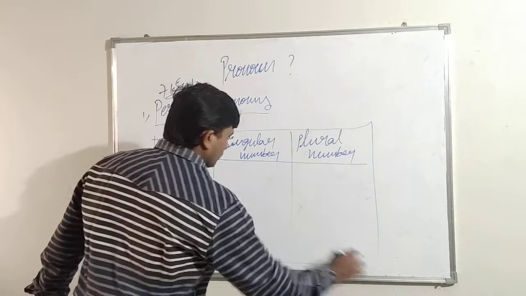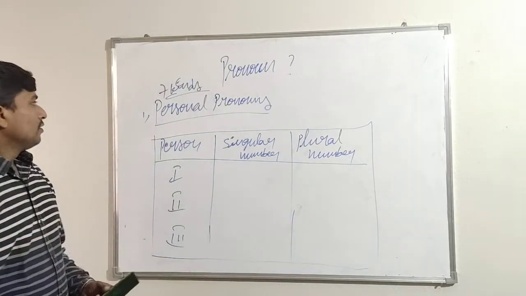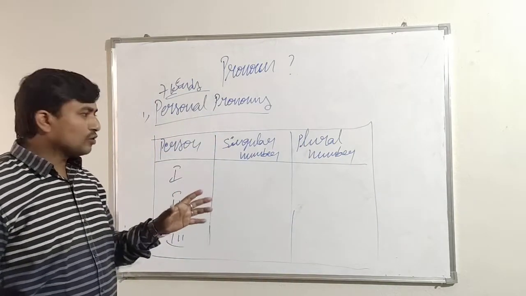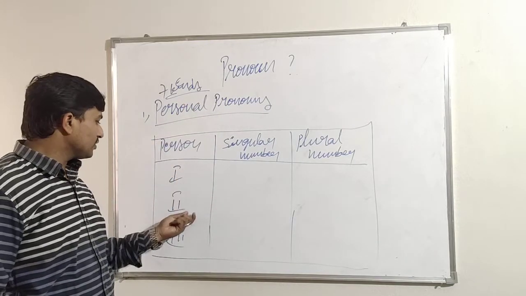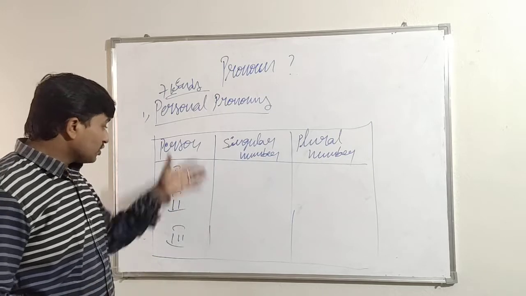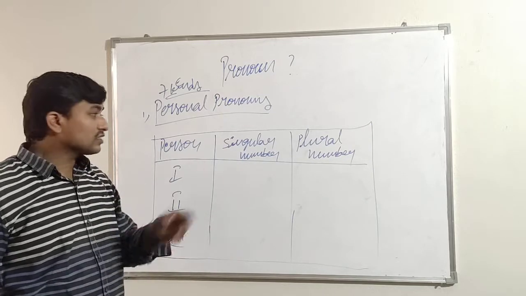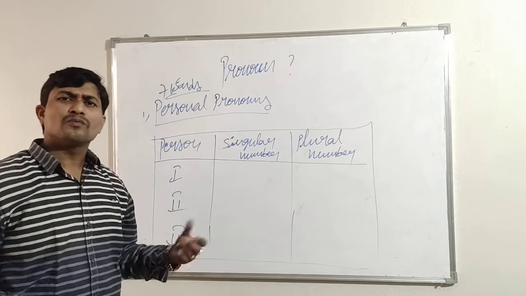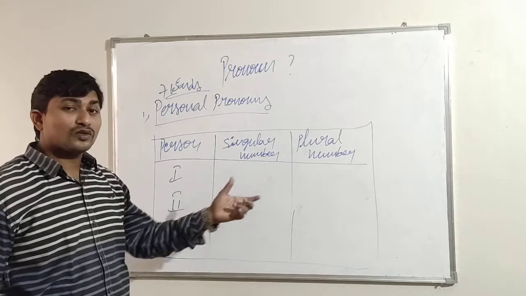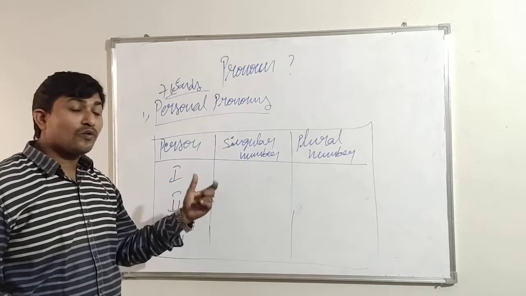So personal pronouns, as I have already told you, are said in 3 categories: first person, second person, third person. These persons can be said in 2 ways: singular number and plural number. So let us come to know one by one.